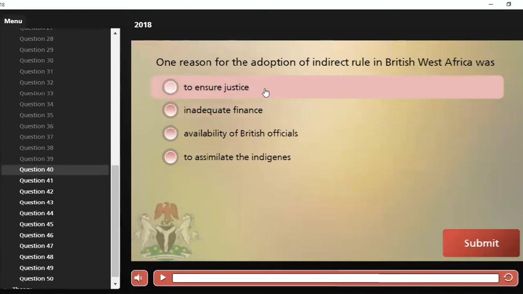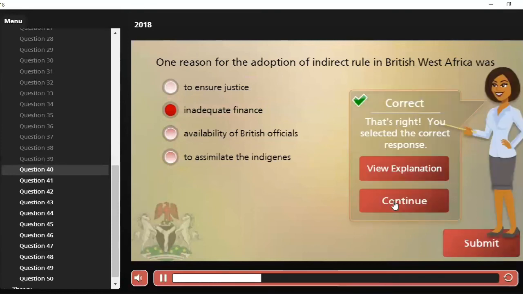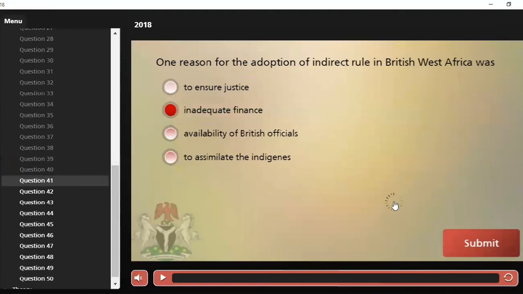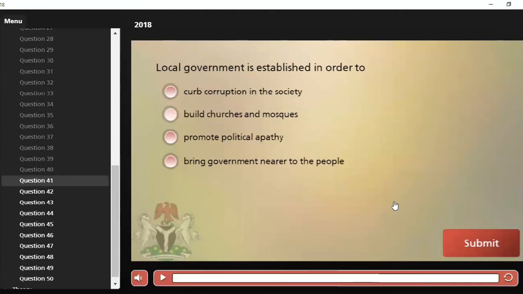And the correct answer is B, inadequate finance, for the fear that if they operated a form of direct rule, they would suffer financially. So they had to use the principle of indirect rule so as not to suffer financial loss. Let's move over to the next question.